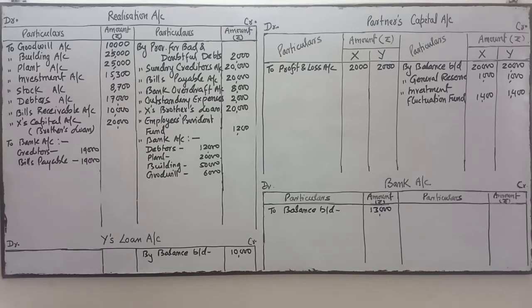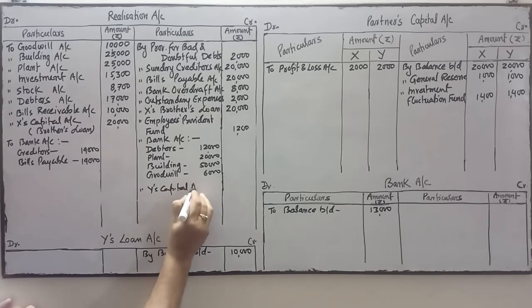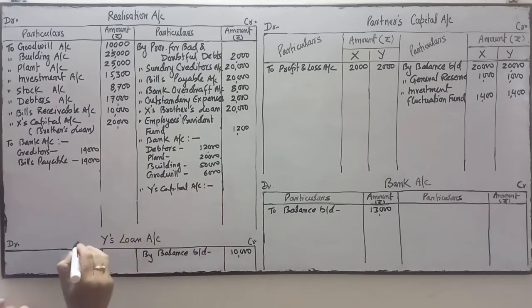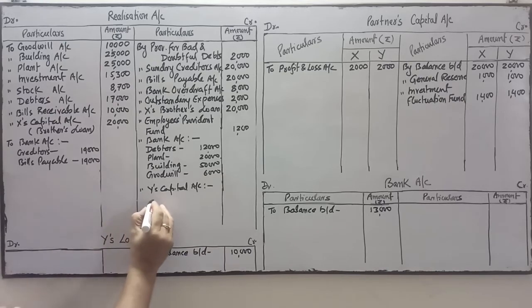Next, Y accepted a stock. So by Y's capital account, what has Y taken?